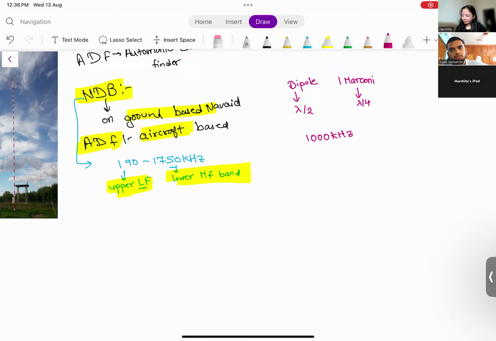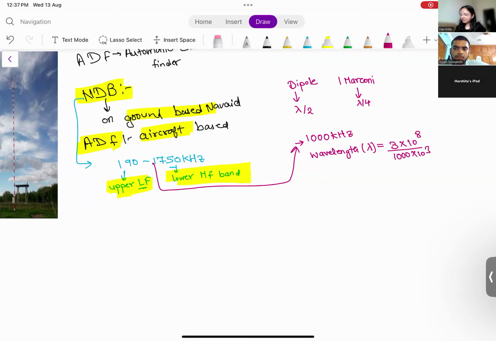We are taking a value from between them. For our simplification, we are just saying 1000 kilohertz. If I'm using this frequency, can you tell me what is the wavelength? What is the lambda value? 3 into 10 raised to power 8 divided by 1000 times 10 raised to power 3. Am I correct?